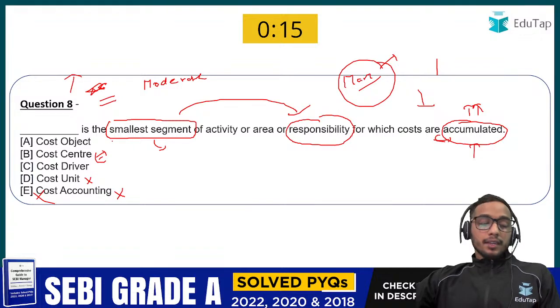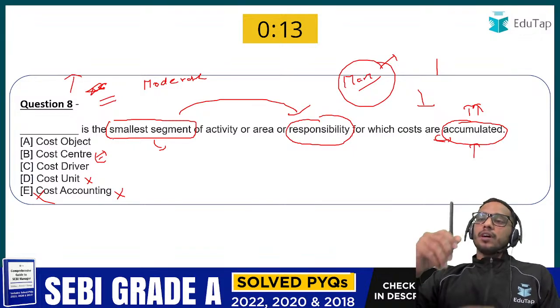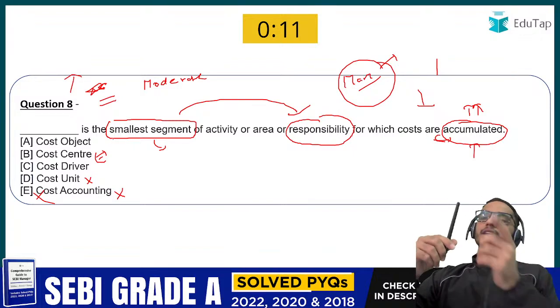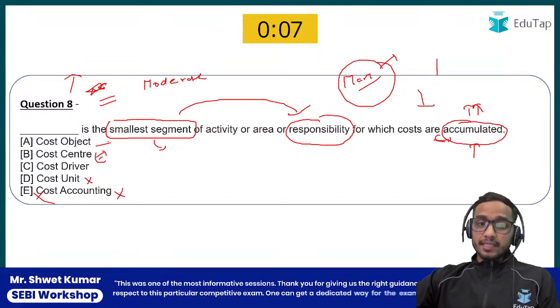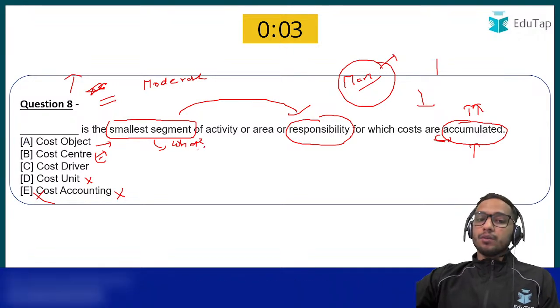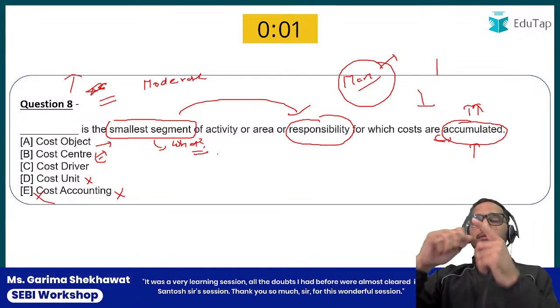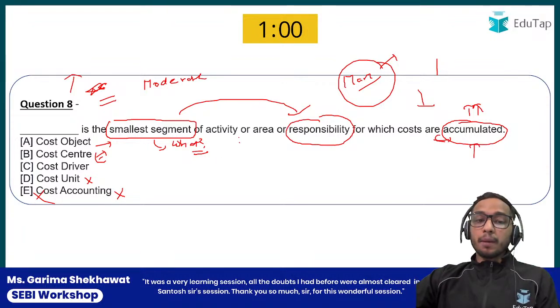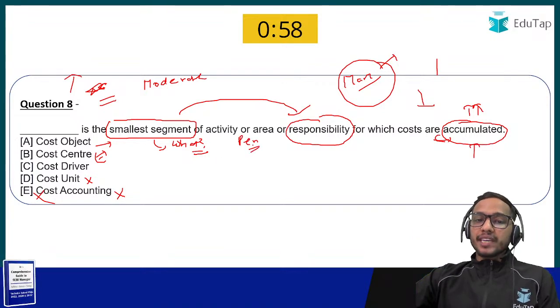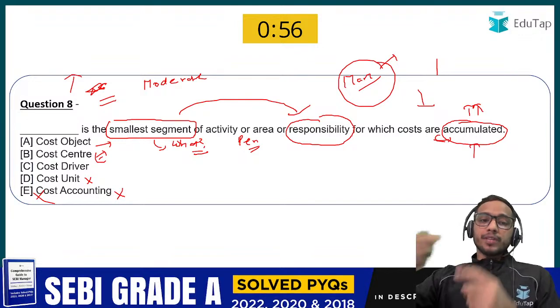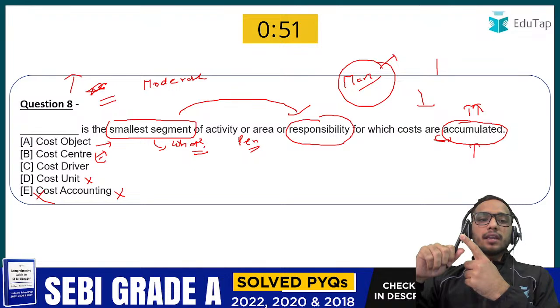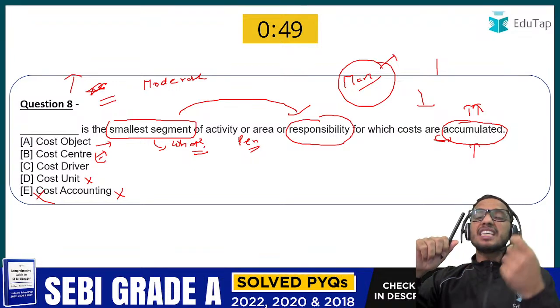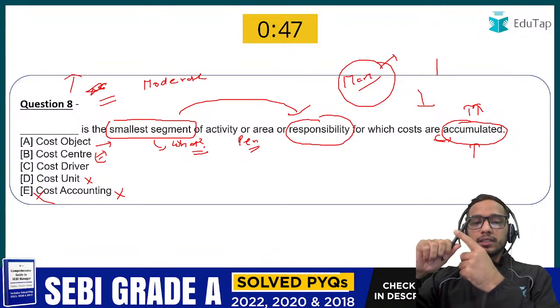Chalo. I'll give the example. Suppose we are manufacturing this pen. What is the cost object here? Cost object is identified with the keyword what. So what we are manufacturing, what we are costing, pen. So your cost object is pen only. Cost object is pen. Okay? Cost object is clear. Cost object is identified with the keyword of what. So cost object is pen.